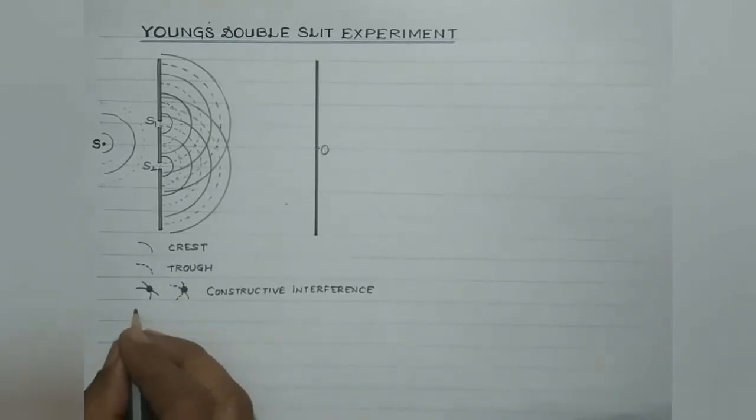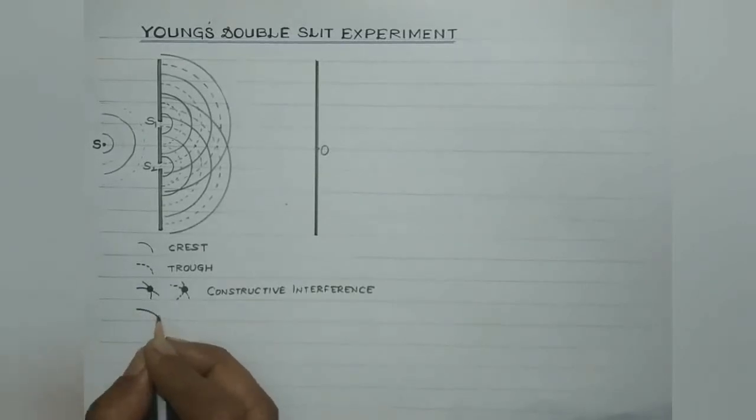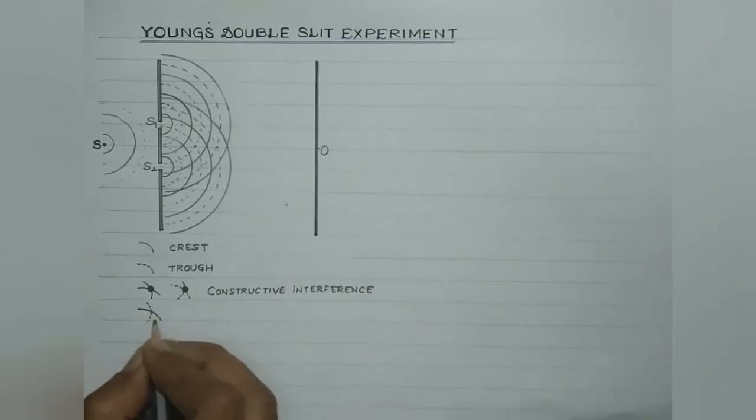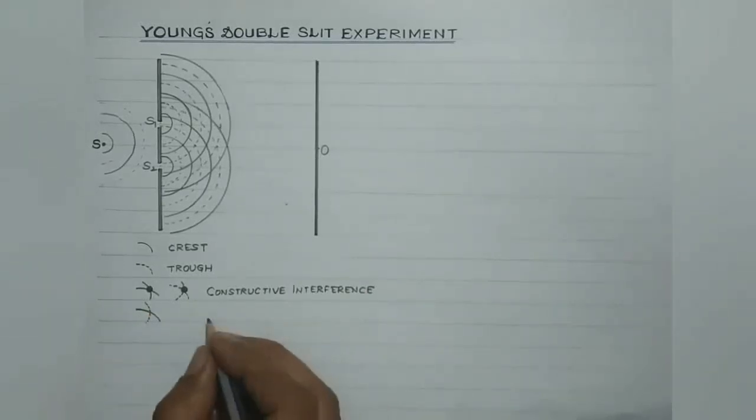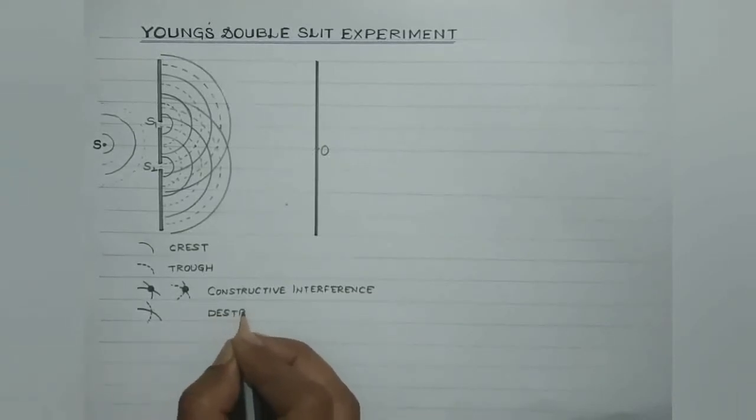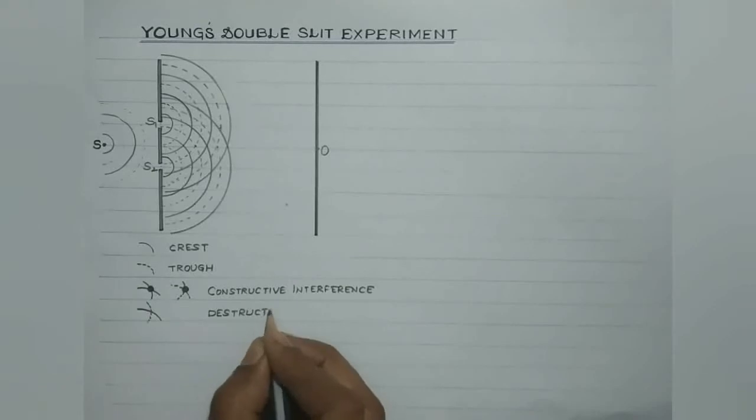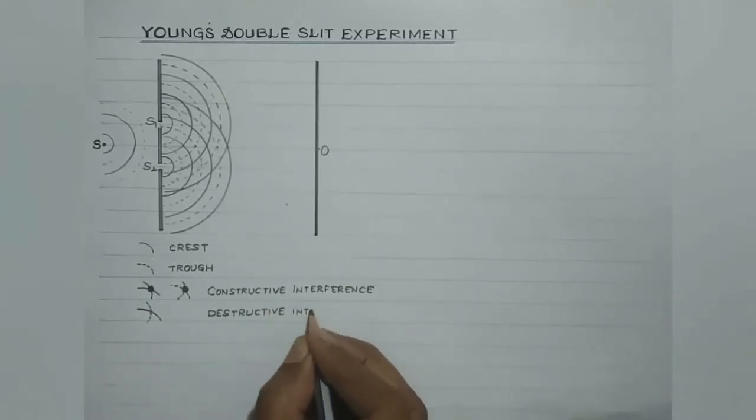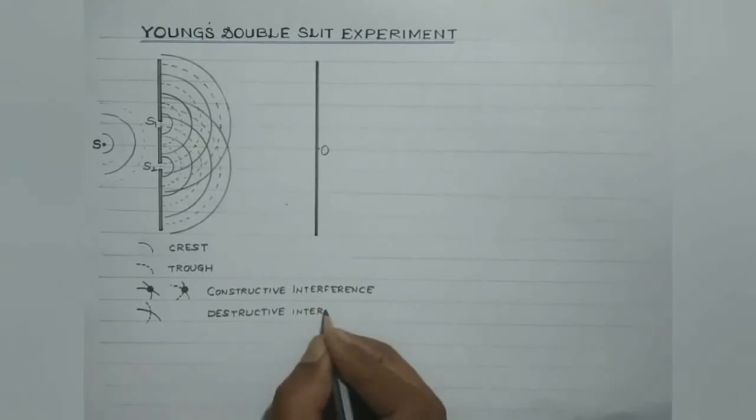While on the other hand, if the crest of one wave falls over the trough of the other, like this, at the intersection of one dark line and the other dotted line, it will result in destructive interference, where the intensity of the light would be minimum.